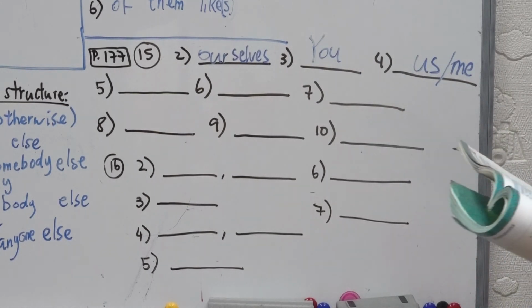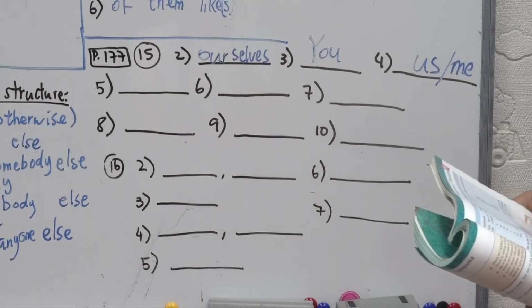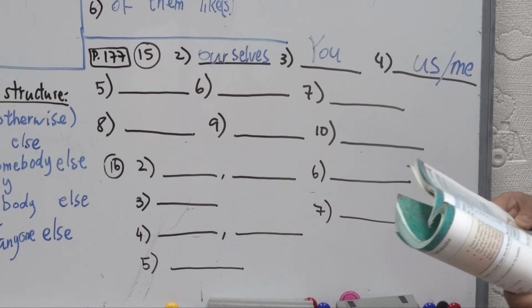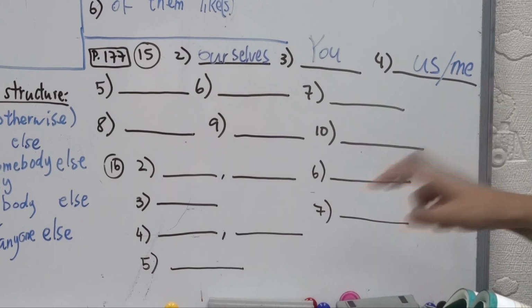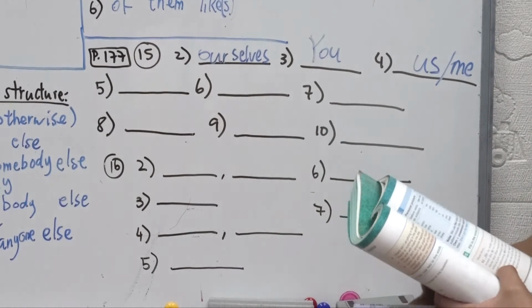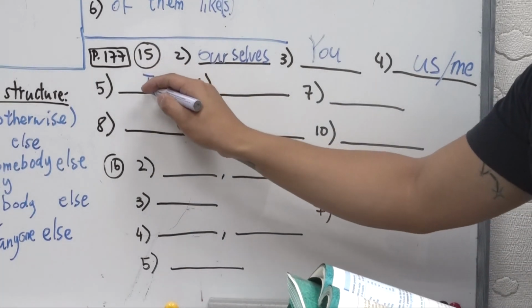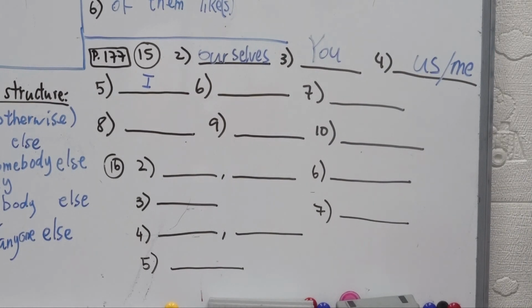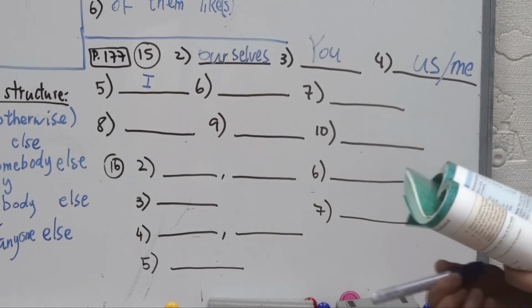All right, number 5, right? Fred and I, right? Fred and I. Why I and not me? Because we're still using the first part of the subject, right? So subject, the first part. So Fred and I, right? If it's in the object, then we use Fred and me, all right? Okay, Fred and I went to see a comedy show.